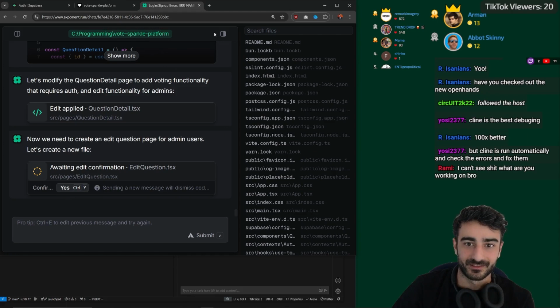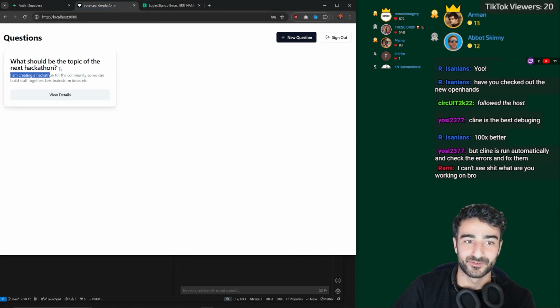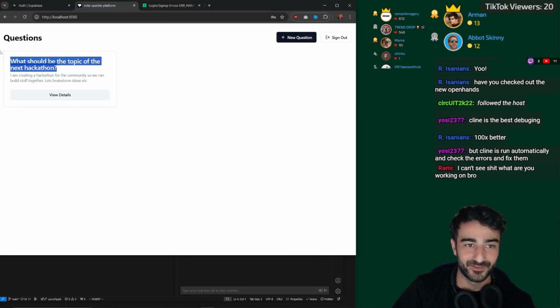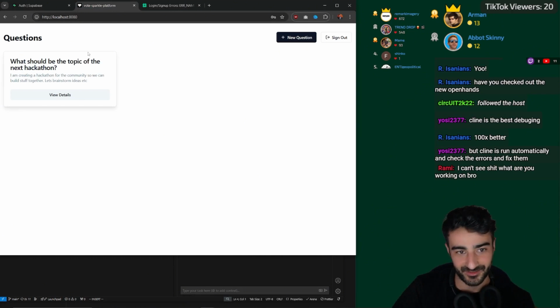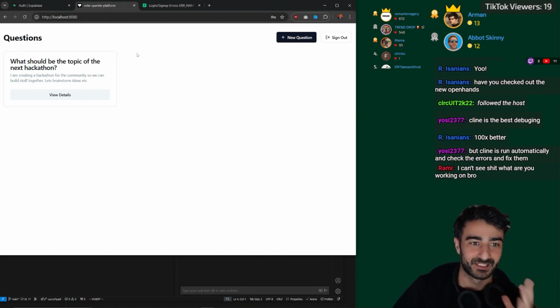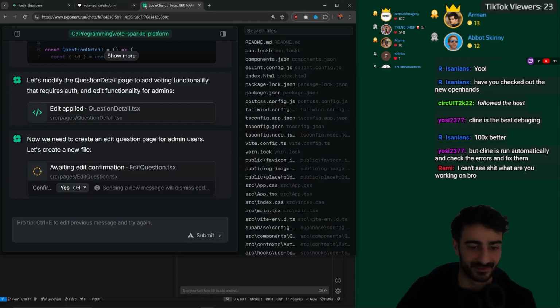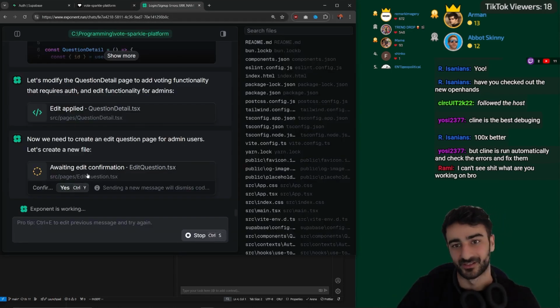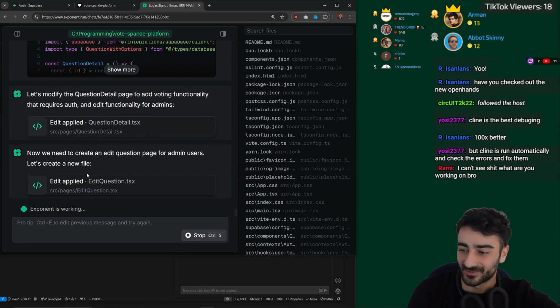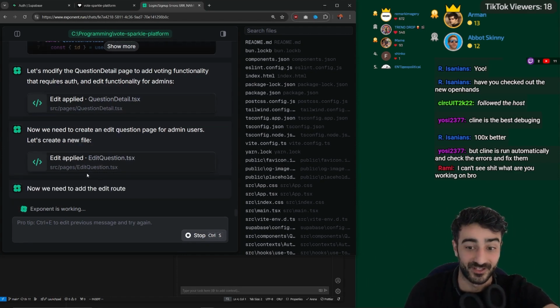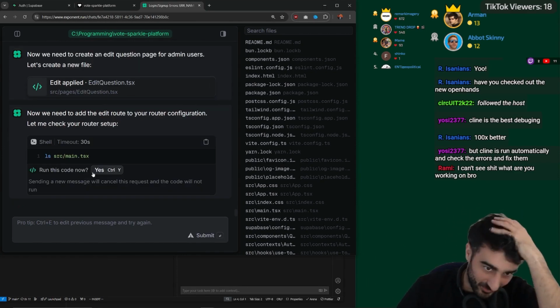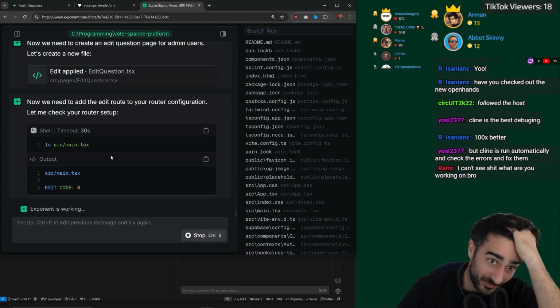I'm making an app for people to vote on the topic of my next hackathon. But I also want to make it an admin dashboard so I can have topics in the future as well. It isn't just hackathon voting. People can vote, more community engagement. That's what we're planning to get to eventually. But at the moment, we're just building it out with Exponent.